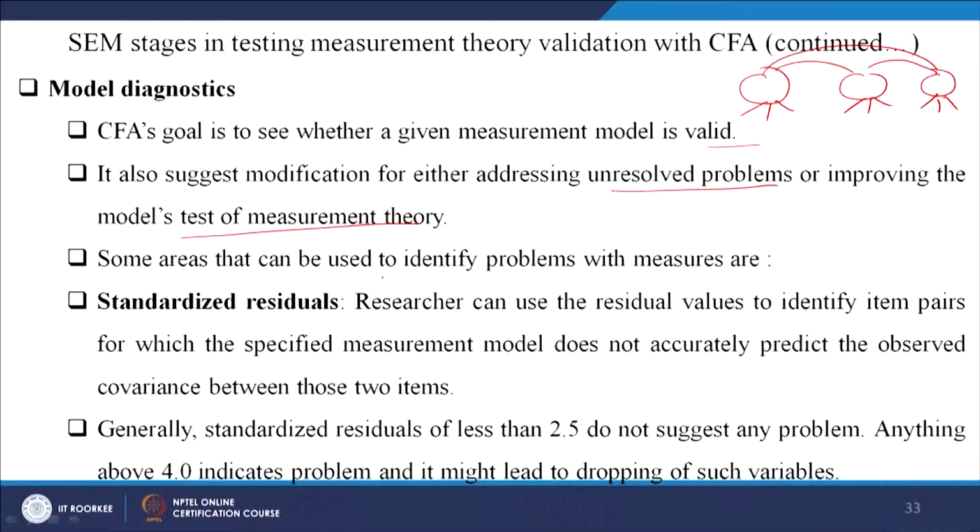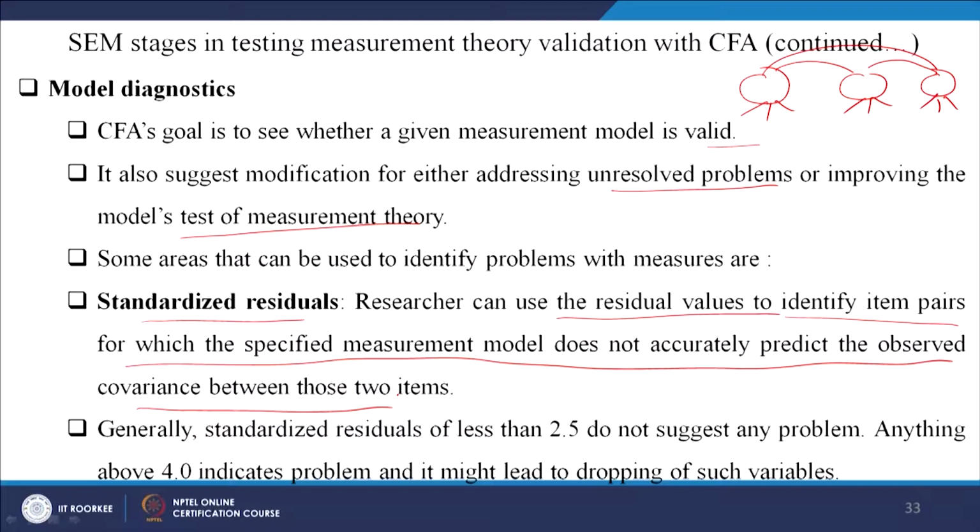Some areas that can be used to identify problems with measures are, for example, standardized residuals. What are standardized residuals? I will explain. Researchers can use these residual values, a word you have already used in regression, where you talk about the error terms, to identify item pairs for which the specified measurement model does not accurately predict the observed covariance between these 2 items.